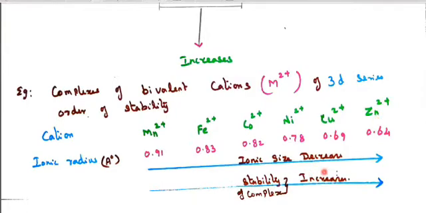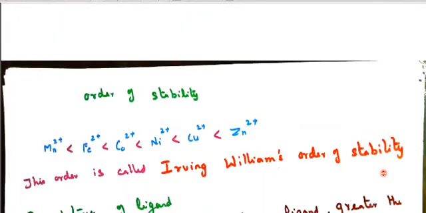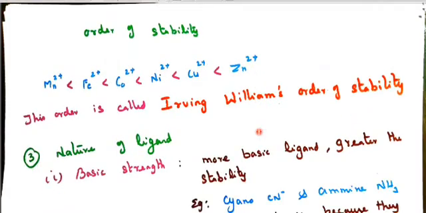So the stability of the complex also increases in this direction. This is called the Irving-Williams order of stability, and it is an important question. In the order of stability, the smaller size will have the greater stability of the complex. Zinc 2 plus is smaller, so more stable. So this is the order, it gradually increases. If smaller size, more stability.